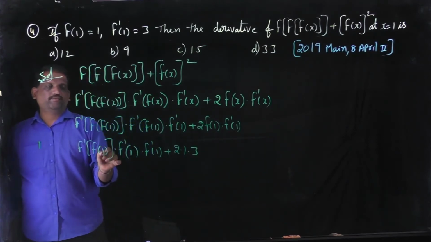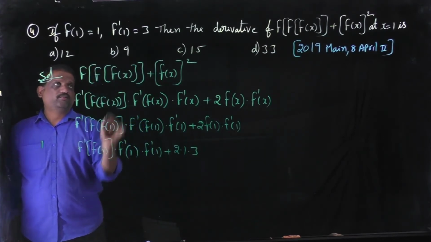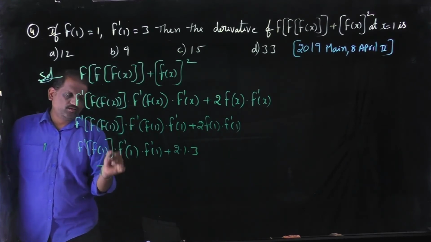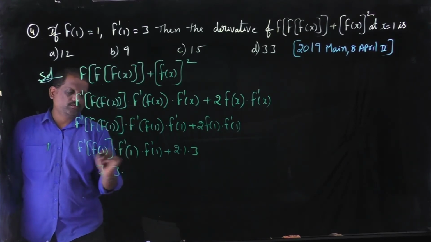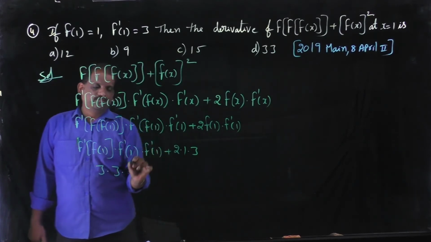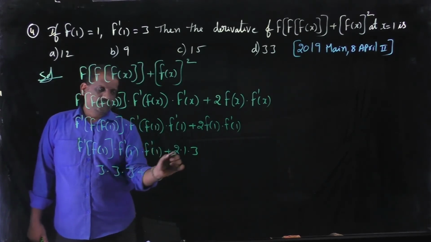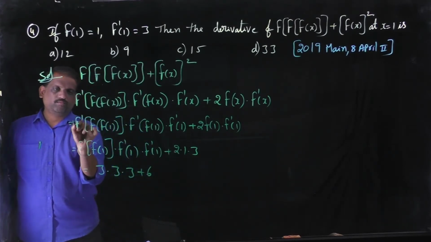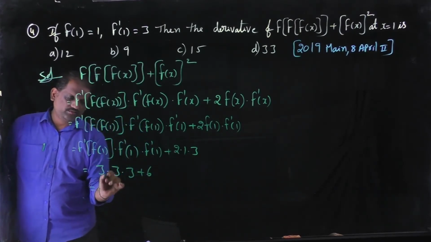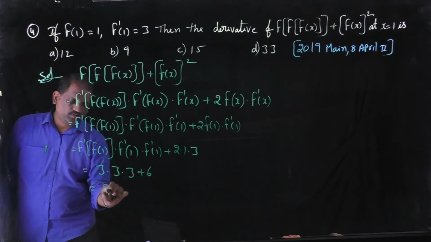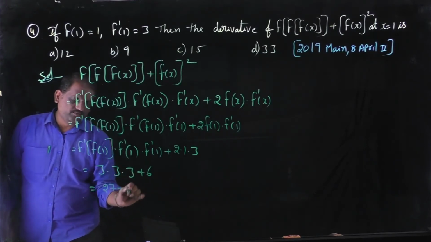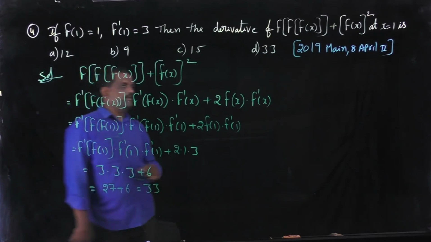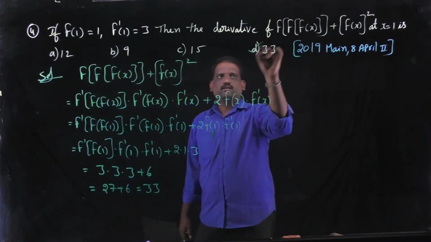Then this function becomes 3 into f dash of 1 is 3 into f dash of 1 is 3, plus 2 into 3, that is 6. Here 3 3 is 9, 9 3 is 27, plus 6, that is equal to 33. Then option D is the correct option.